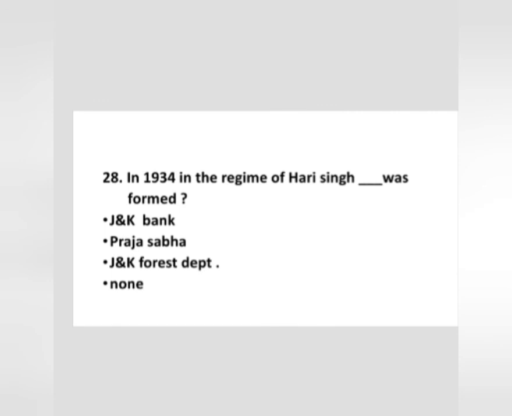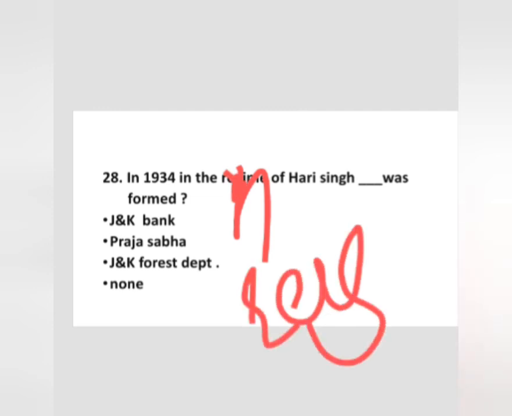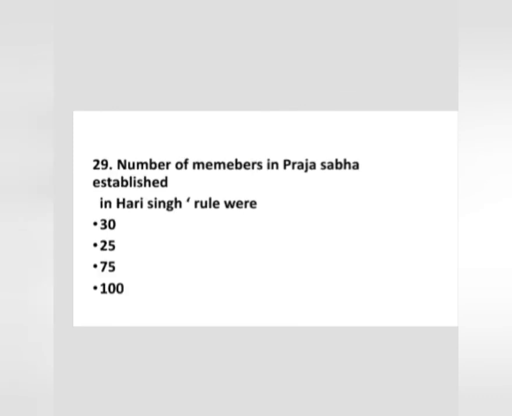Now one more question. In 1934, in the reign of Hari Singh, dash was formed. J&K Bank, Praja Sabha, J&K Forest Department, none. The correct option is Praja Sabha. The number of members in the Praja Sabha established in Hari Singh's rule were 30, 25, 75, 100. The correct option is option number C, 75.